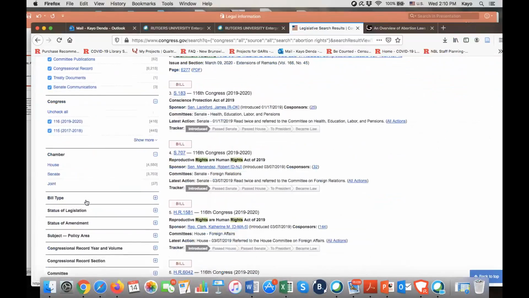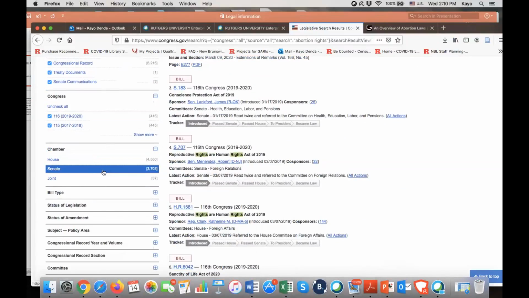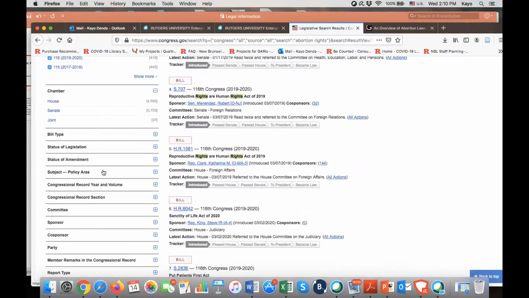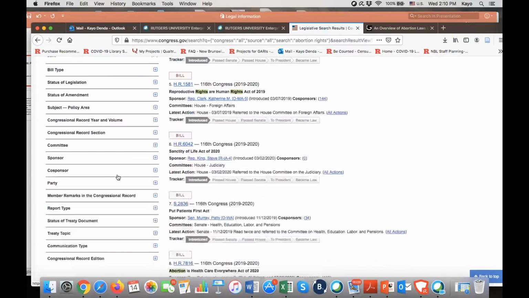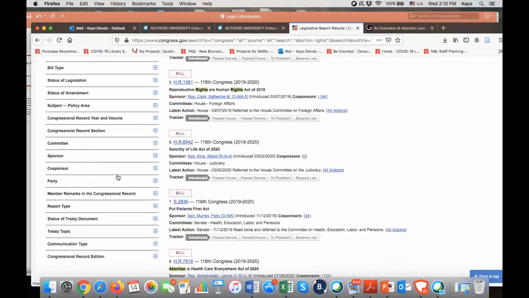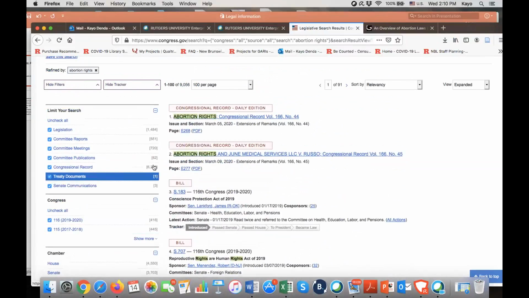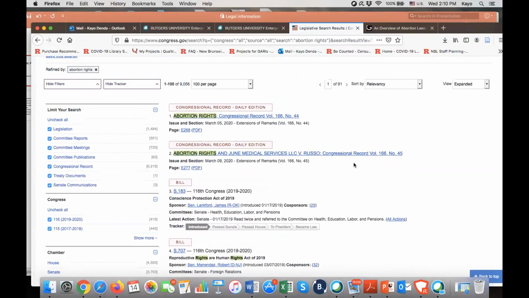For example, you can uncheck the 116th, and so on. You can also check the committee, which legislators are part of the committee, and so forth. So these are bills, and if you click on the left-hand side, you'll be able to isolate them.